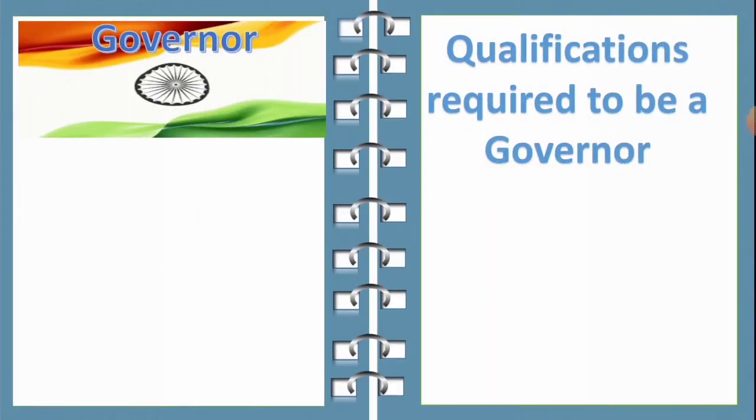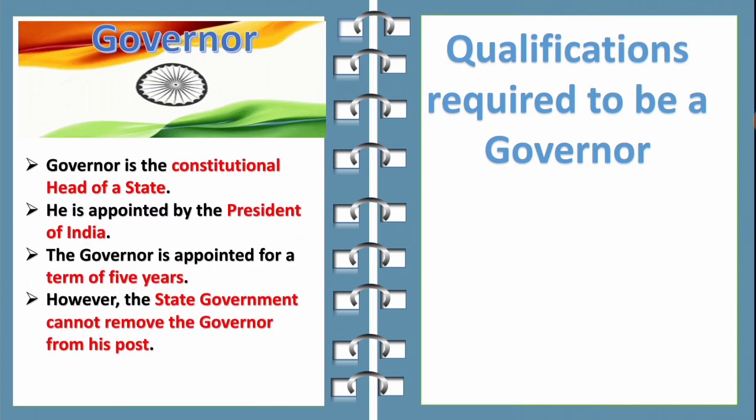Next we can see about the governor. The governor is the constitutional head of the state. He is appointed by the President of India. The governor is appointed for a term of 5 years. However, the state government cannot remove the governor from his post. So children, the governor is the constitutional head of a state and he is appointed by the President of India and his term of office is 5 years. There is no right for the state government to remove the governor from his post.